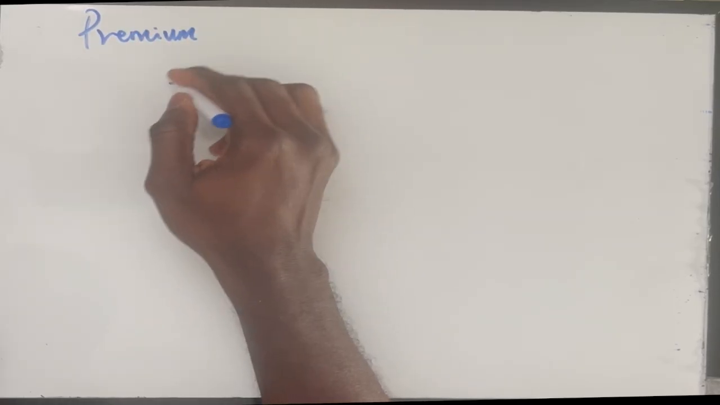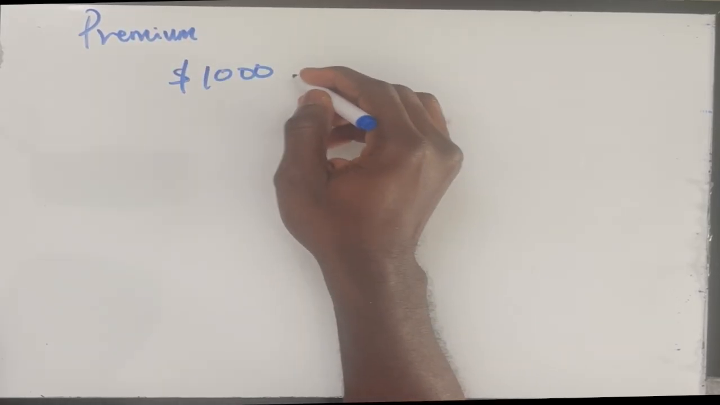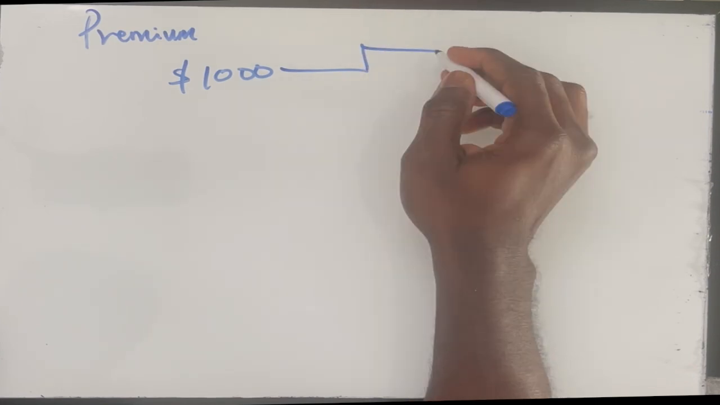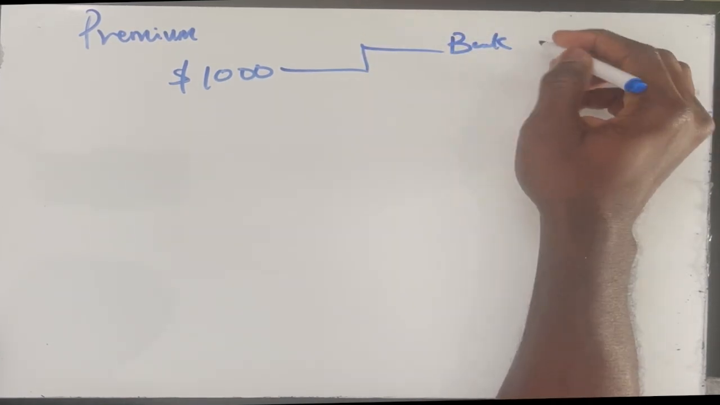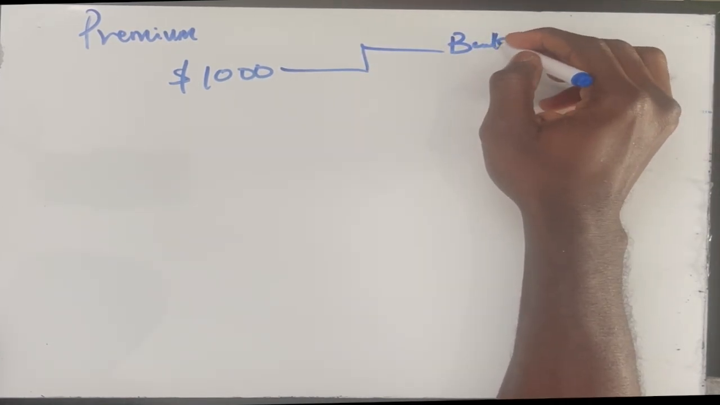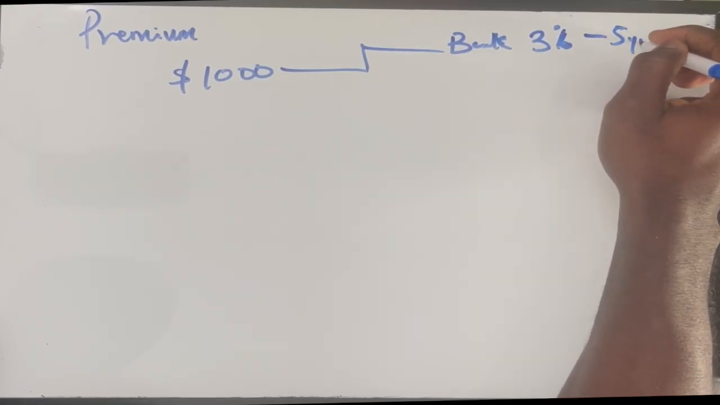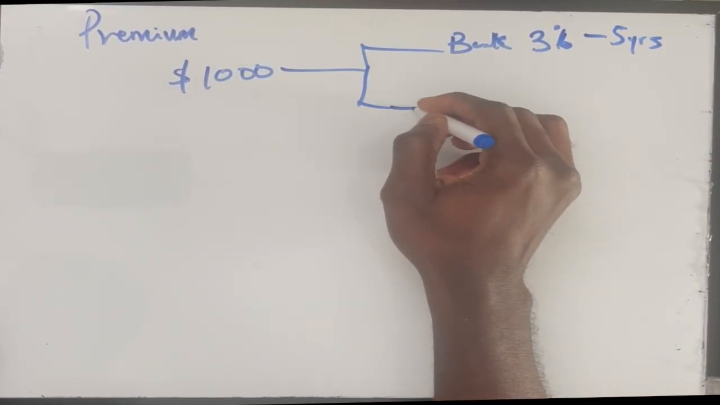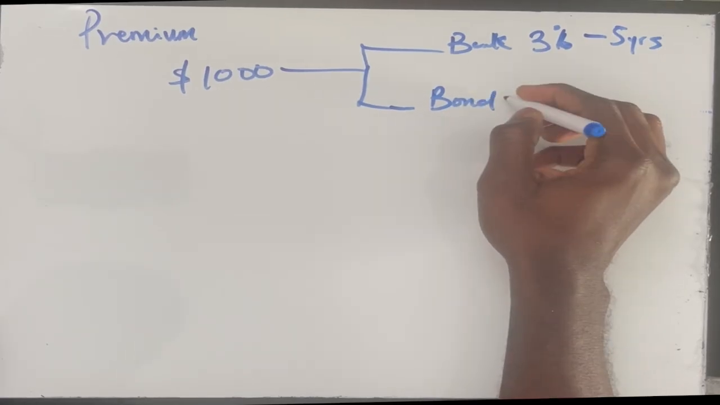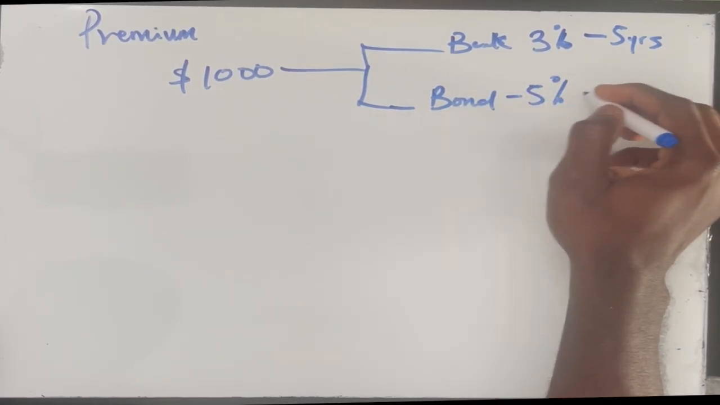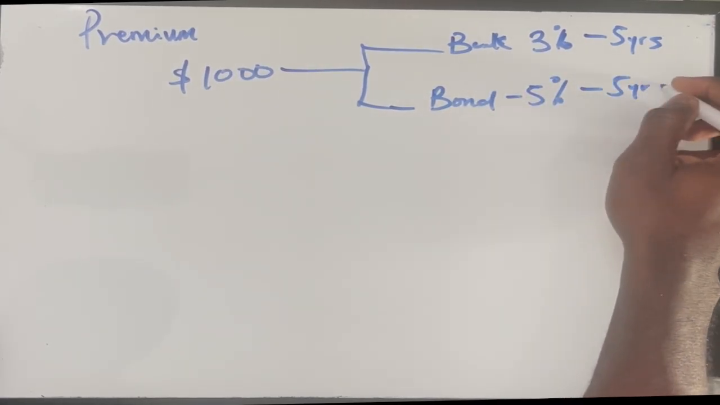Now, assuming you have $1,000 and you want to invest, you have two options. One is to deposit your money at the bank, and the bank interest rate is 3% for a period of 5 years. The next one is to buy a famous bond A that is promising you 5% also for the period of 5 years.